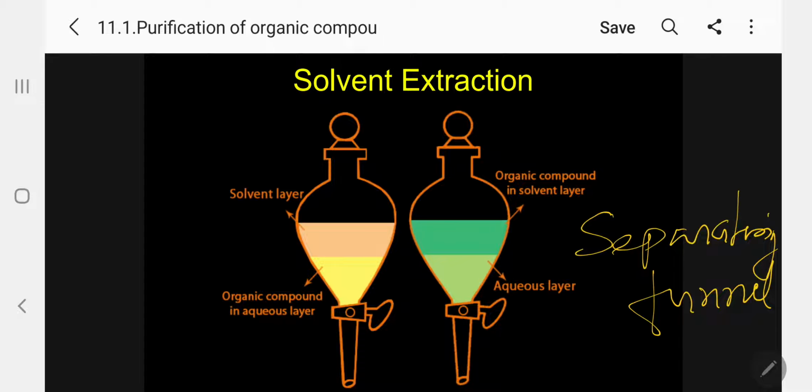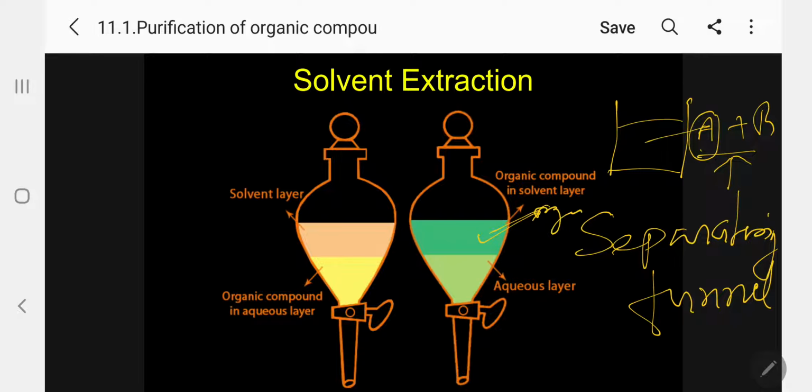So kindly look here. It is given in different colors for your interest. Here I am taking a mixture of two solids. Suppose I am selecting a suitable solvent so that the organic solid is soluble in the organic solvent. Kindly follow. The organic solvent that I have selected has a lower density than water, so it will be the top layer. This is the organic top layer, so aqueous will be at the bottom layer.